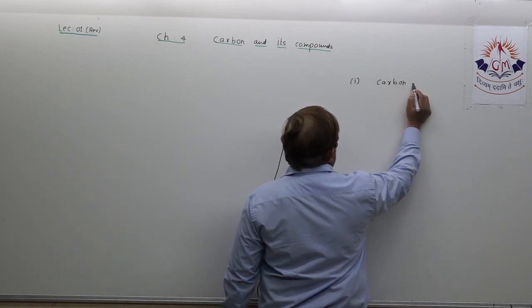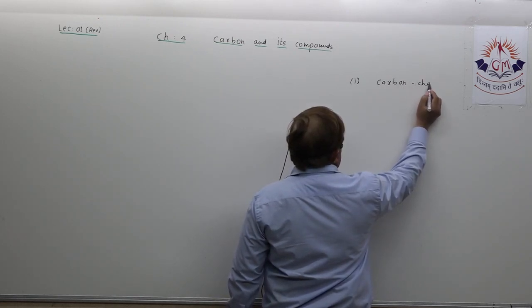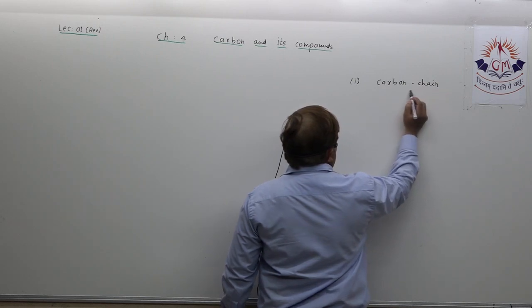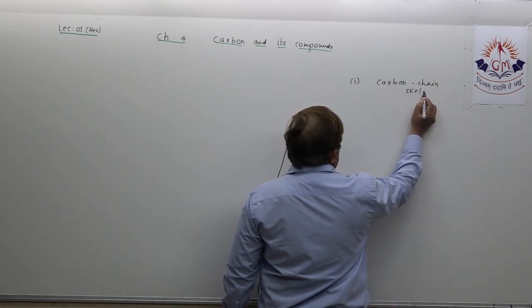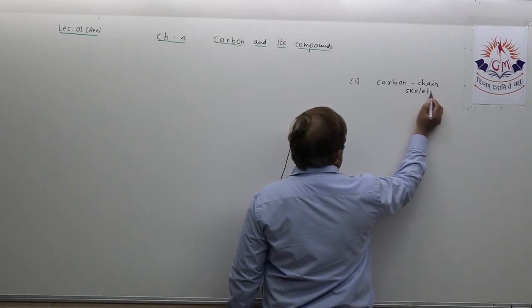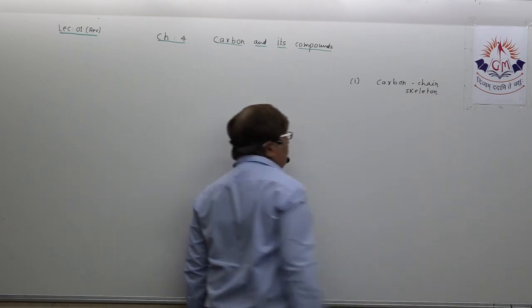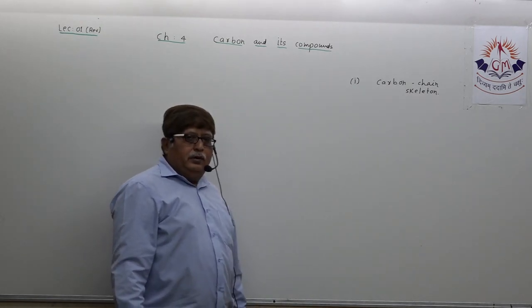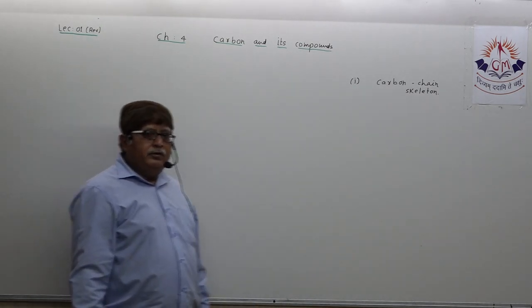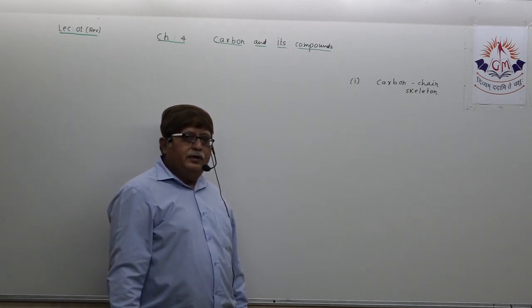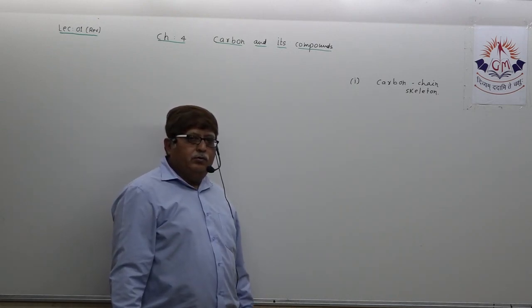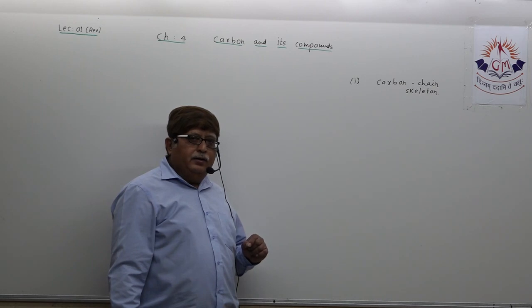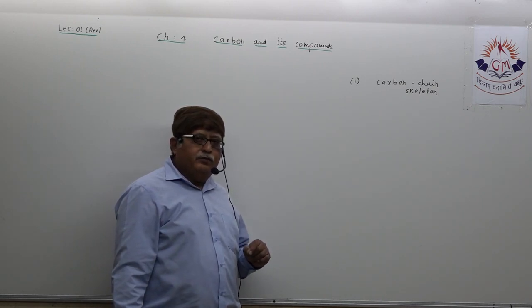Please concentrate on this. I am just now writing carbon chain, but if you remember, I have somewhere utilized the word carbon skeleton, if you can remember. Understood? According to this carbon chain, you have to add a particular suffix.